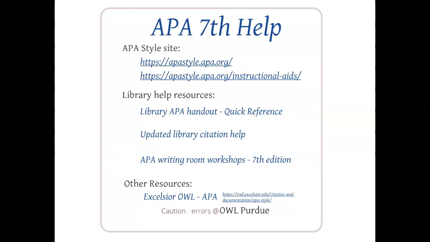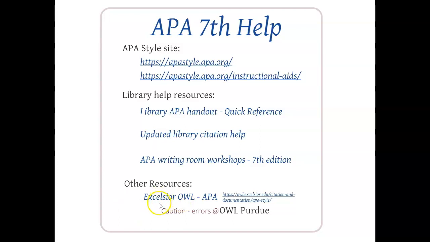As for locating resources out on the Wild Wild Web, do make sure that if you are looking for resources that you are focusing on things updated to the 7th edition, not the 6th edition. There's still a lot of noise out on the internet with the 6th edition, and there are such significant changes between the two editions that you can't rely on 6th edition materials to help guide you for appropriate citation for 7th edition. One of the sites on the open web that I think has done a really great job with the 7th edition is the Excelsior OWL APA page.